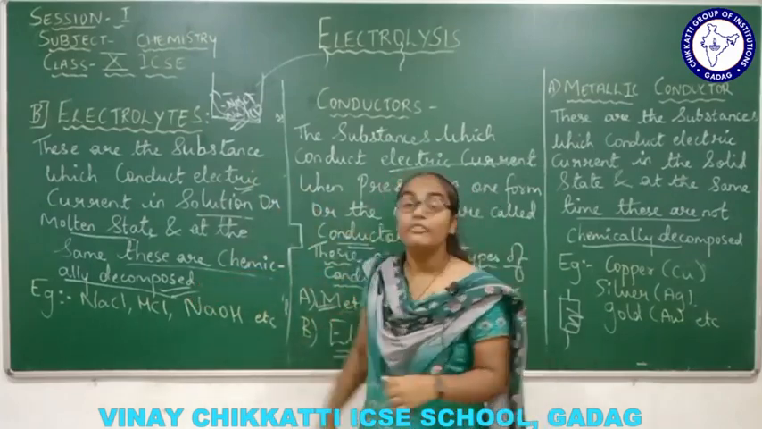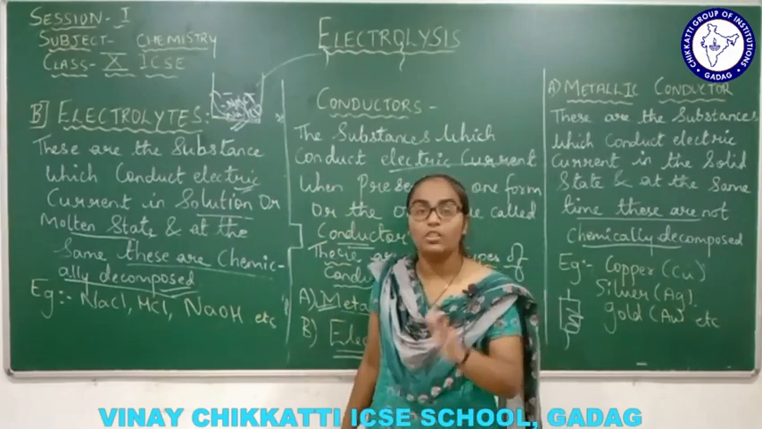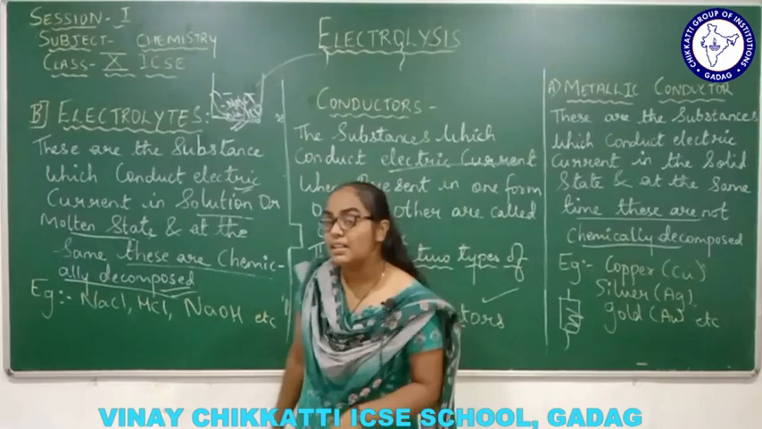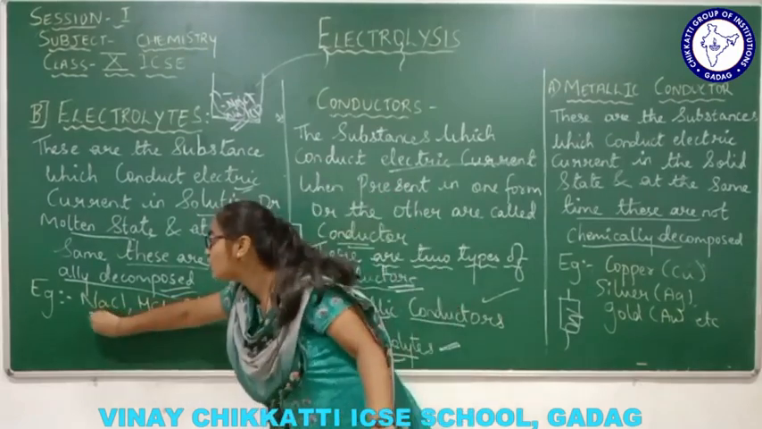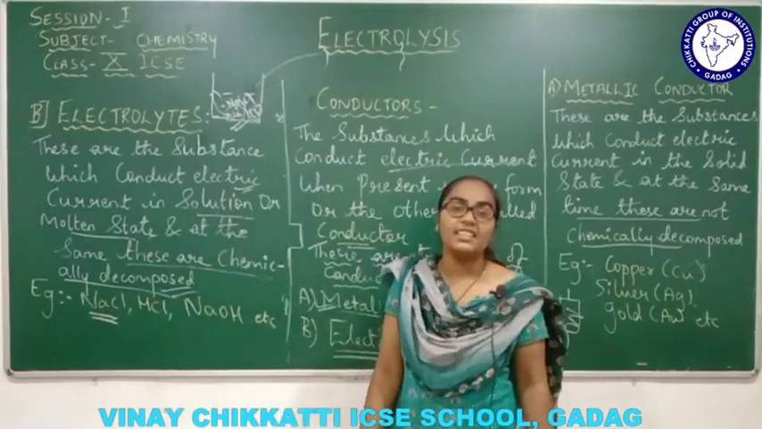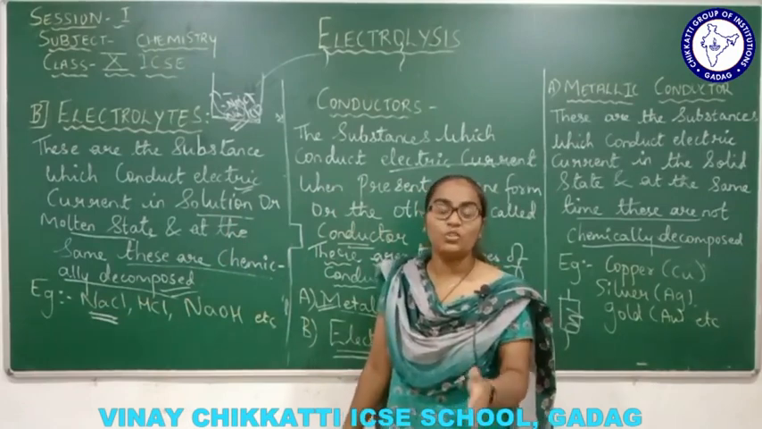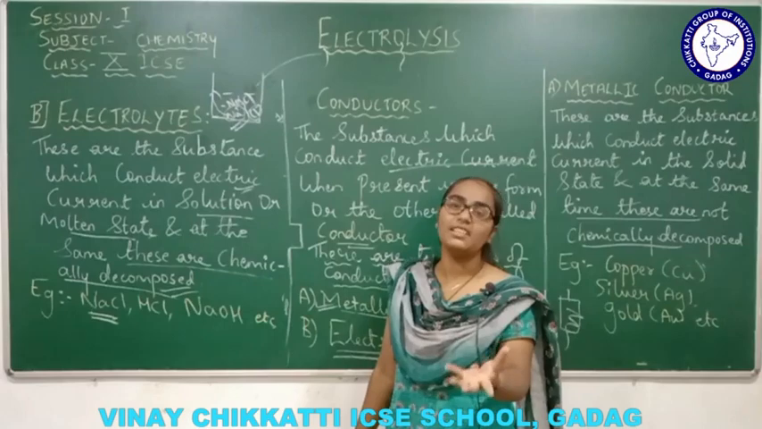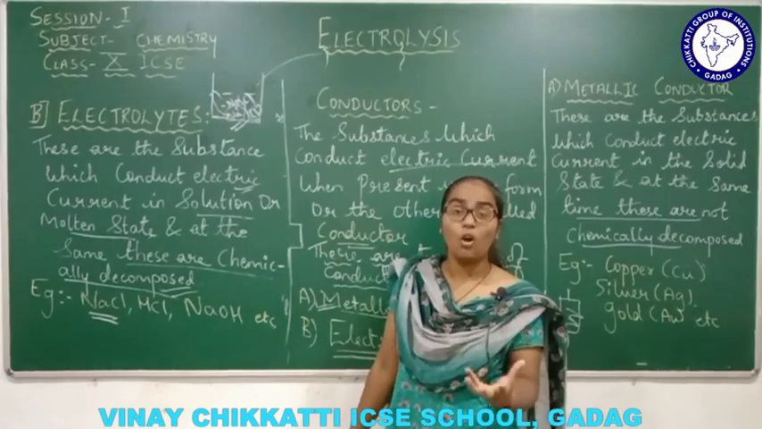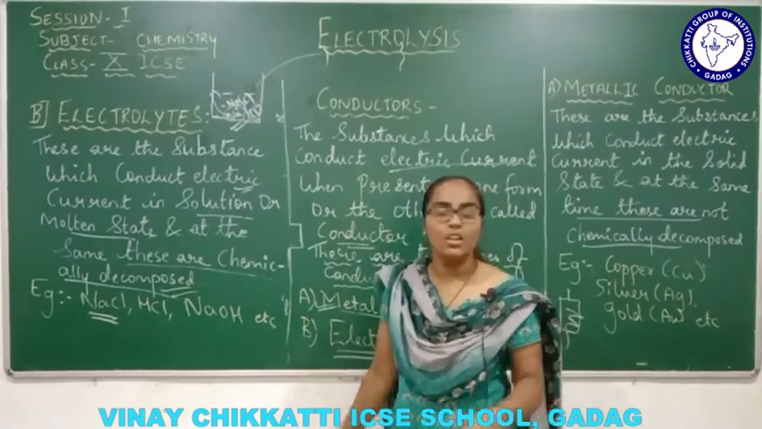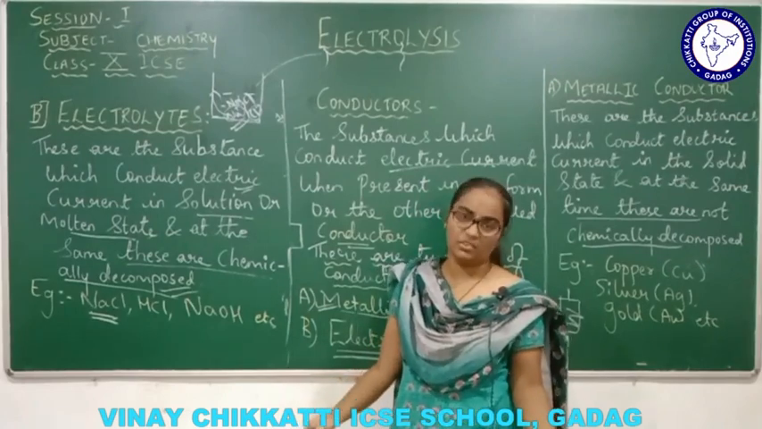So this is the phenomenon, or the process, of electrolysis. For example, let's take NaCl. NaCl is the strongest electrolyte. NaCl means sodium chloride, and the common name for it is common salt. Common salt, when you suspend it into the water, what will happen? It will become salty water, correct?